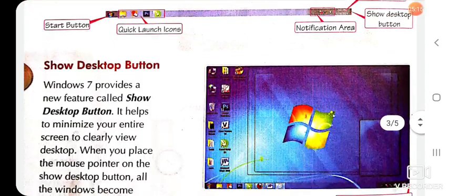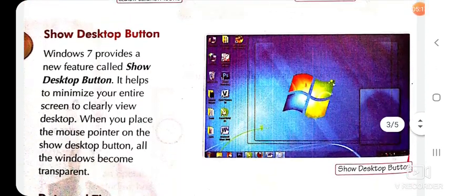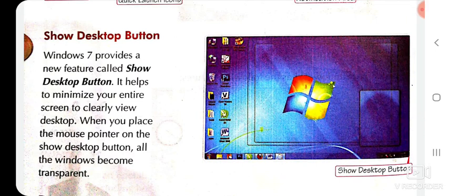Next feature is Show Desktop button. Windows 7 provides a new feature called Show Desktop button. Here Windows 7 gives a new feature, and that feature name is Show Desktop button. It helps to minimize your entire screen to clearly view desktop. When you place the mouse pointer on the Show Desktop button, all the windows become transparent.